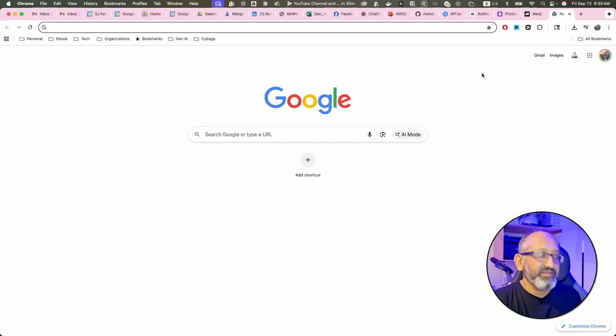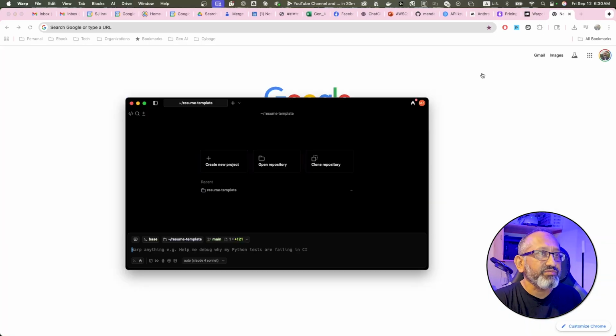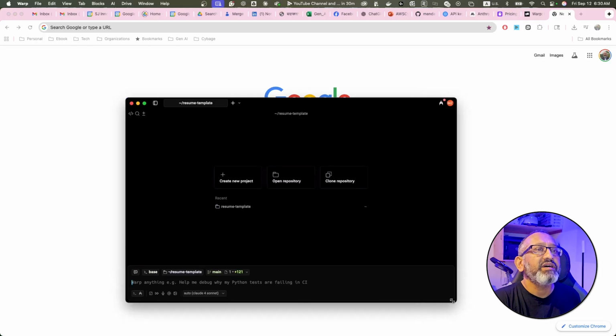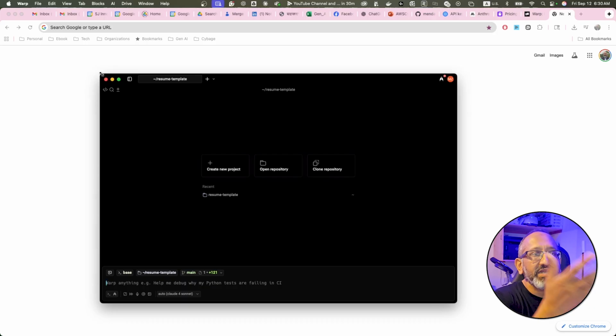Let me just put a white background so we can see it. So this is the interface. This is a very traditional IDE. You can change the color, but a lot of people prefer the darker color, so I'm going to keep it in black, and I will build a new application.